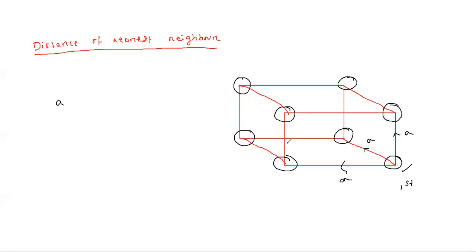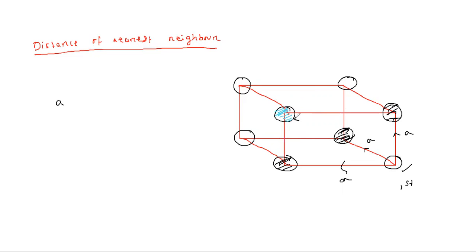The distance of the nearest neighbor of this atom is a. This atom is at a distance a, this atom is at a distance a, this atom is at a distance a. So all these are at a distance a from our considered atom. Okay, we can see that another atom is present. I will consider this atom, which I am marking in blue. What is the distance of this atom?